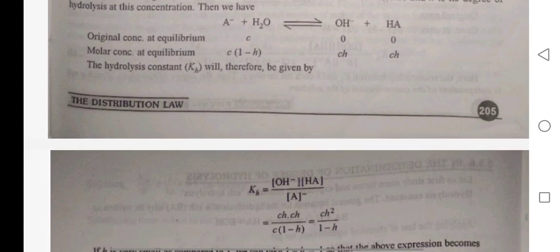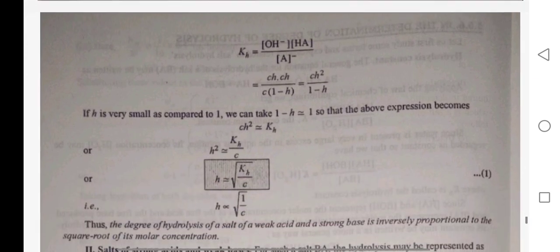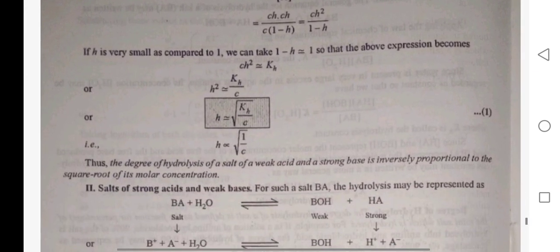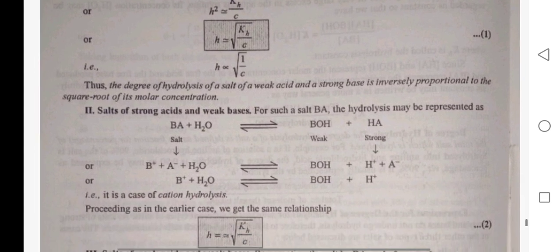The hydrolysis constant Kh is equal to Ch square upon 1 minus h. h is very small as compared to 1. We can take 1 minus h approximately equal to 1, so that the above expression becomes Ch square approximately equal to Kh. So h approximately equal to root Kh upon C, h directly proportional to root 1 upon C. The degree of hydrolysis of salt of weak acid and strong base is inversely proportional to the square root of the molar concentration.